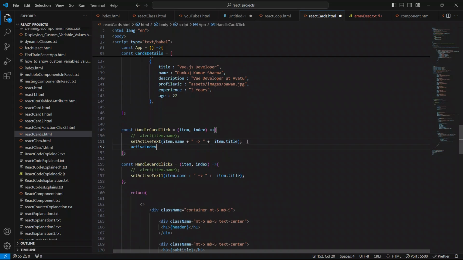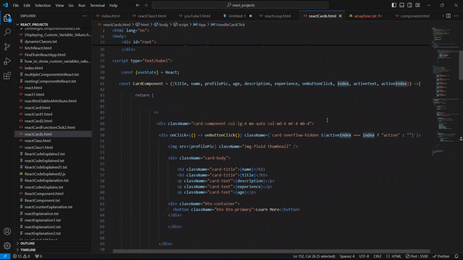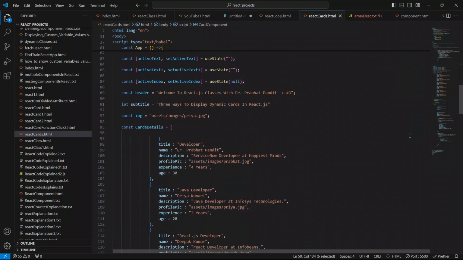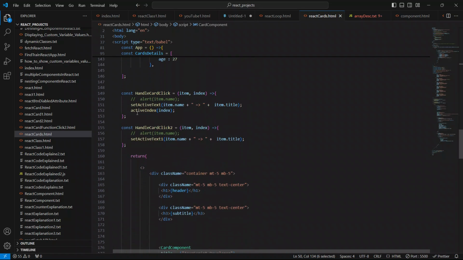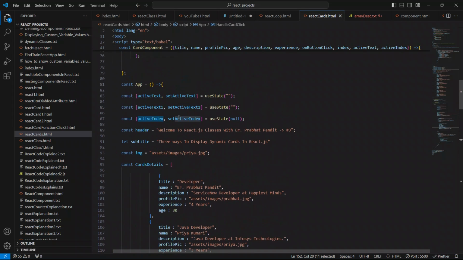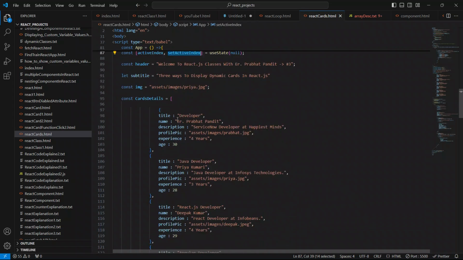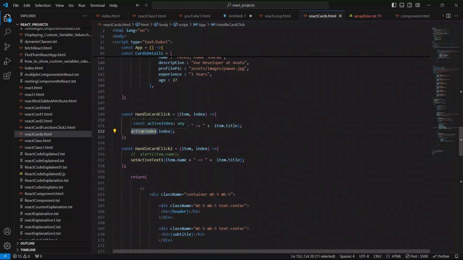We will say it like this and apply this index, because you can see we are checking active index equal to index. If it is true, we will apply the active class. If it is not, we will apply the blank or empty class. And this is what we are doing here. Copy this from here and say set active index. We will apply the index dynamically.